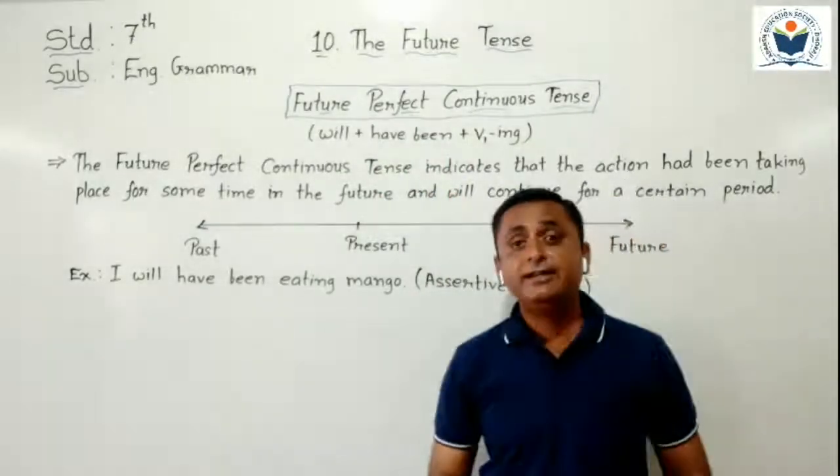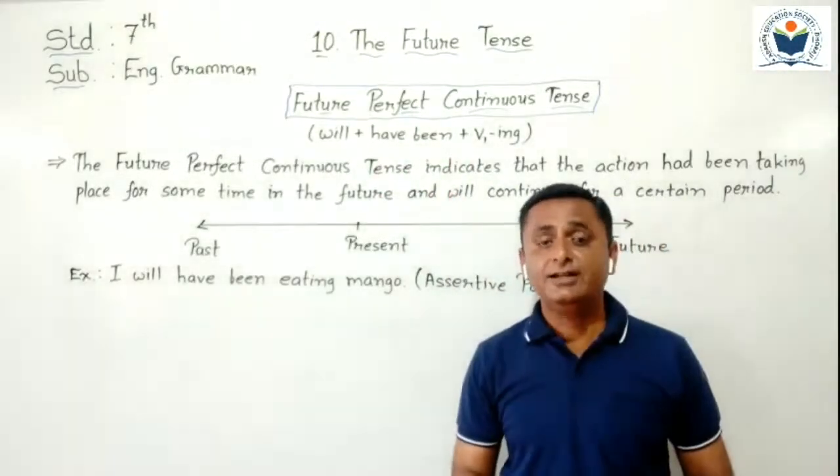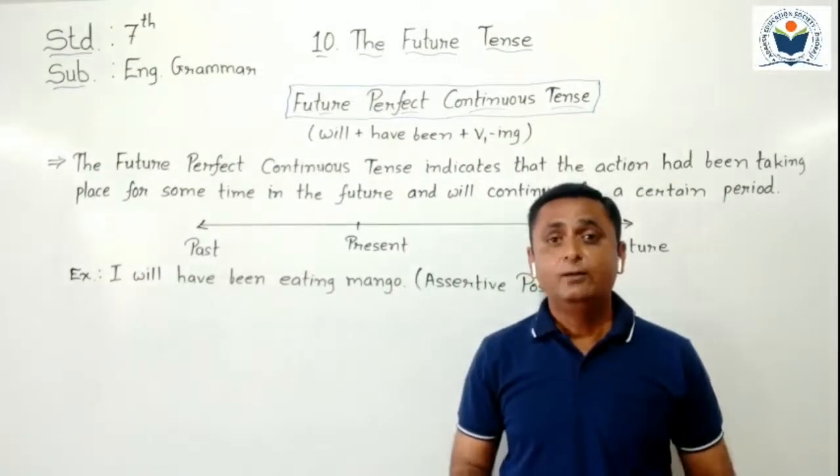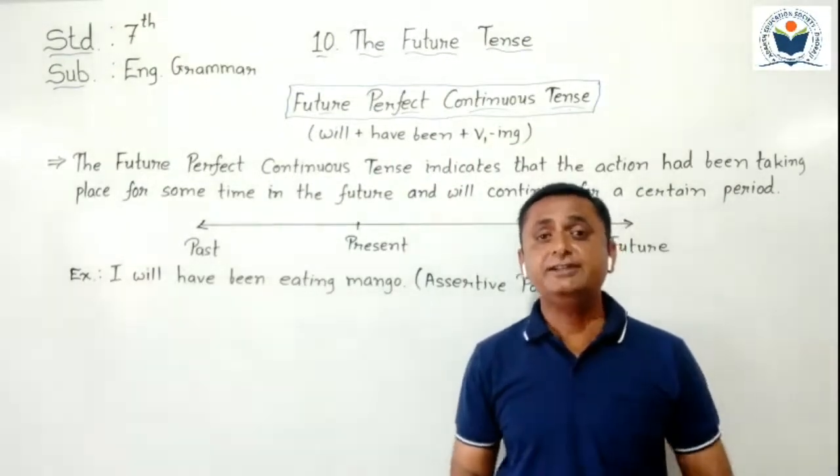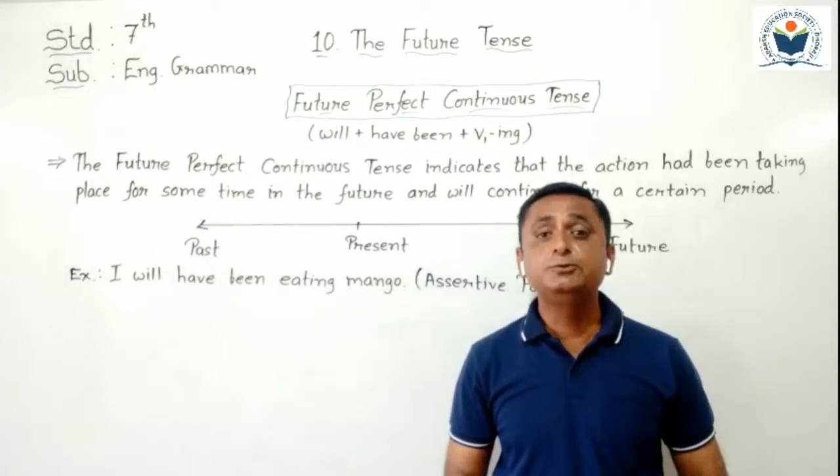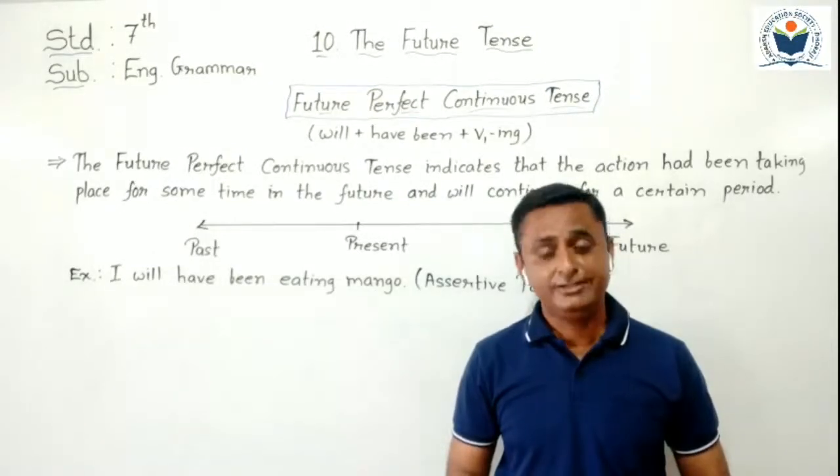Now the main question that arises in our mind is where and in which condition we have to use future perfect continuous tense.